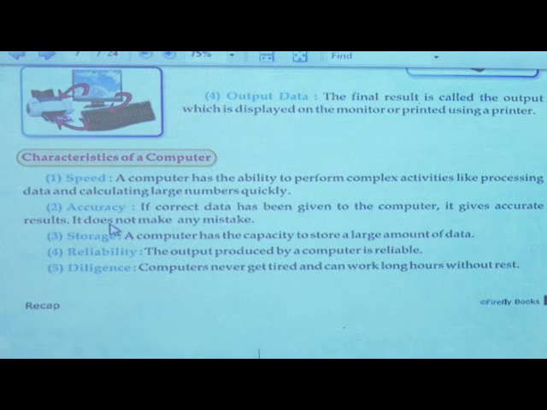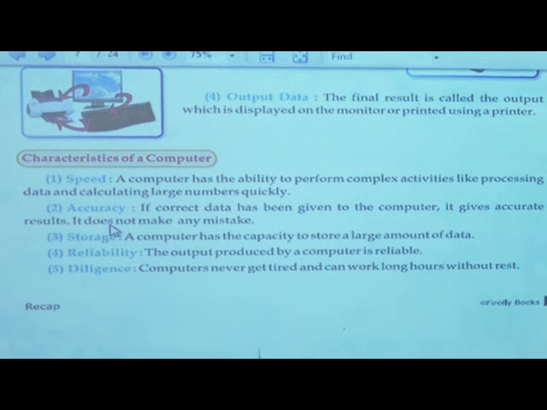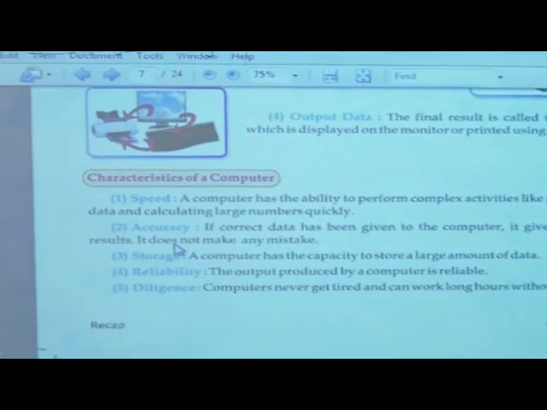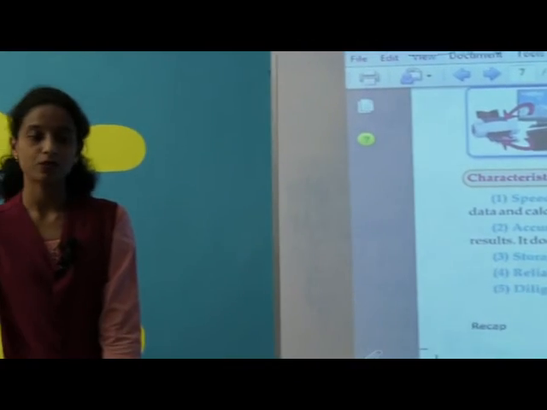Computer does not get tired. It works long hours without taking any rest. When we are coming to school, we are studying, right? After going home, if your mother tells you to sit for study, can you sit?